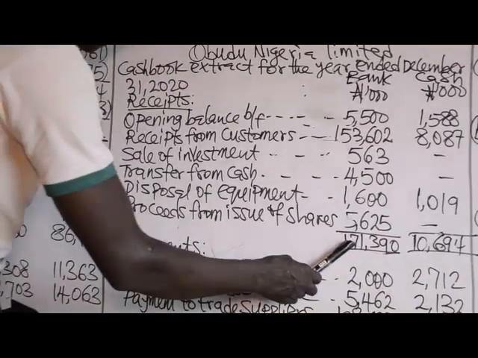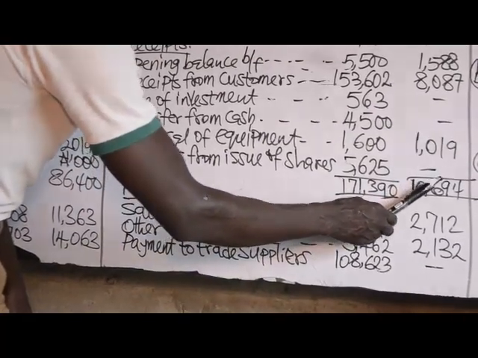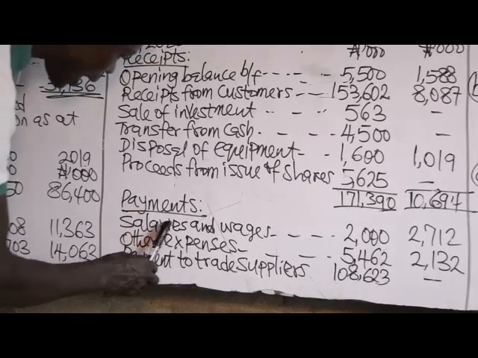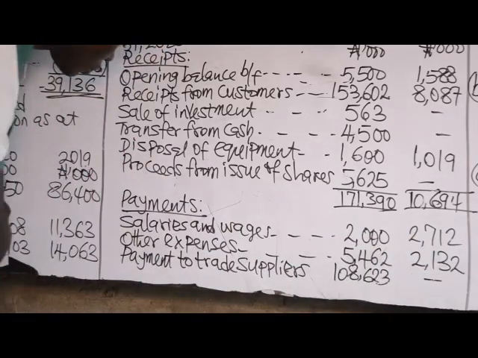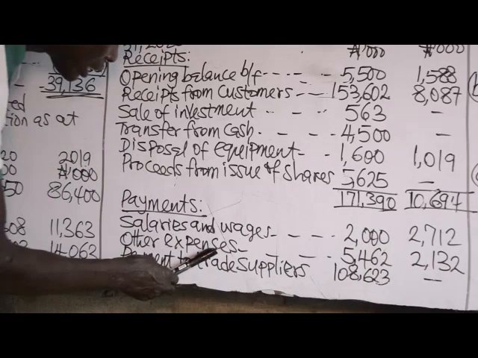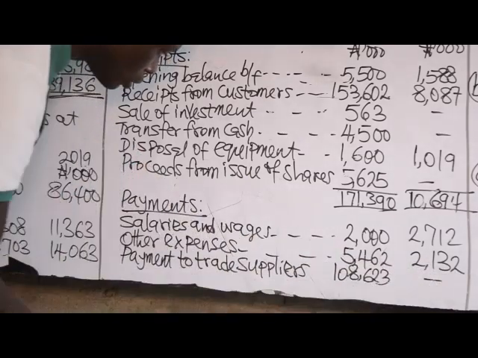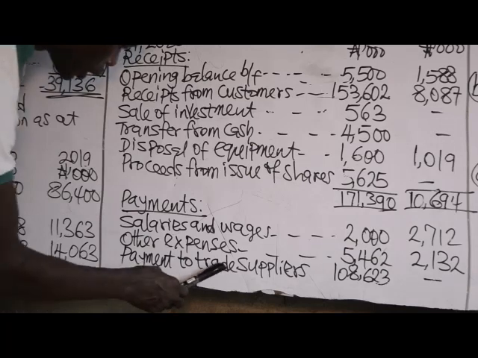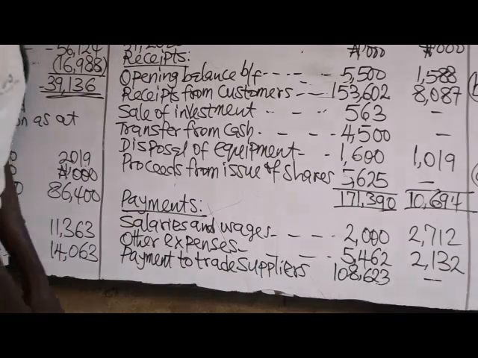Then total receipts 171,390 and 10,694. We have payments which include salaries and wages 2,000 and 2,712. Then other expenses 5,462 and 2,132 for 2020 and 2019 respectively. Payments to trade suppliers 108,623.